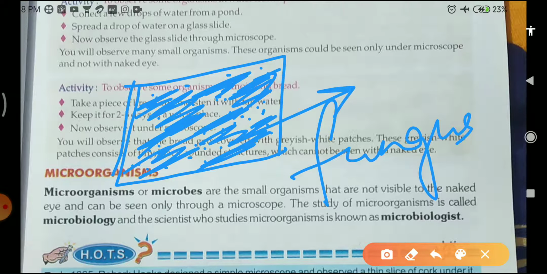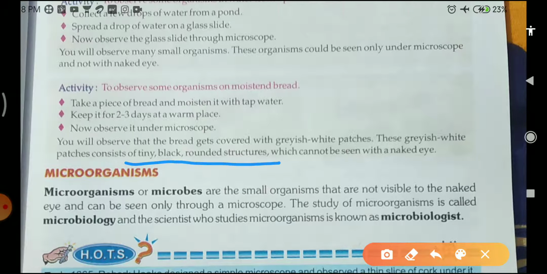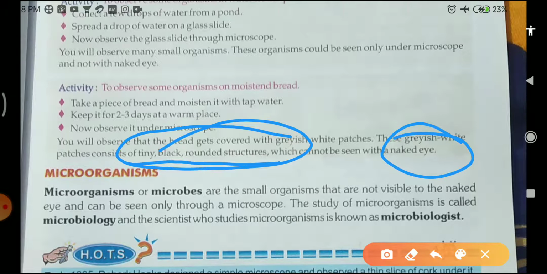Then when we see under the microscope, we see that tiny black round structures are present on the surface of the bread, which we cannot see with our naked eye. That is one kind of fungus which can grow on the bread. This experiment or activity also proved that microorganisms are present on wet or moistened bread.